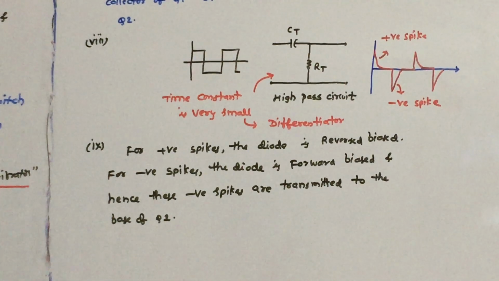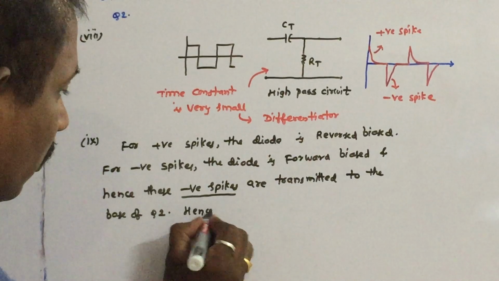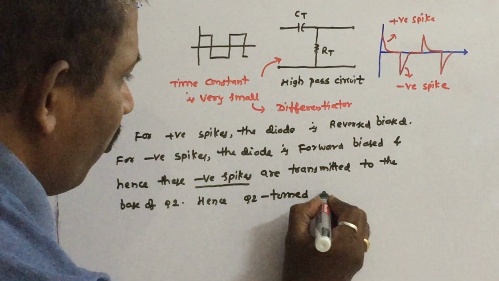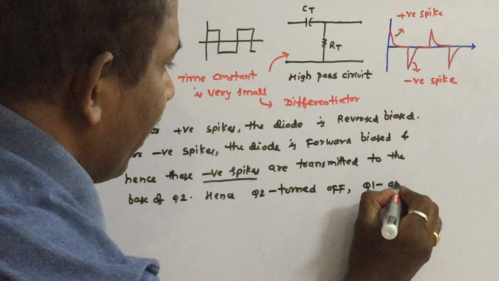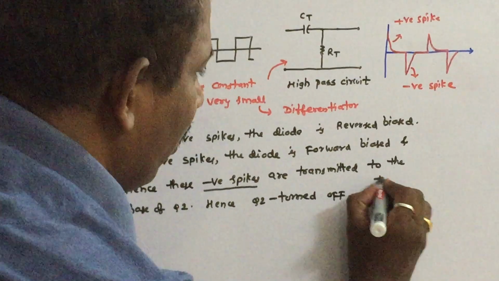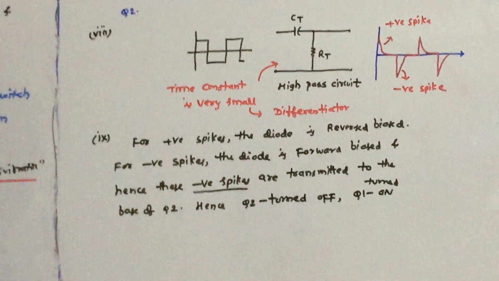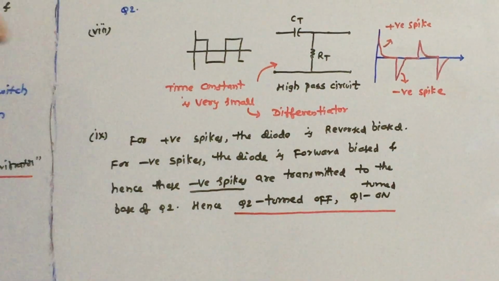What happens once the negative spikes are received at the base of Q2? Hence Q2 is turned into off condition, and Q1 is turned into on condition. So this is what the negative spikes will do. This is called triggering of monostable multivibrator.